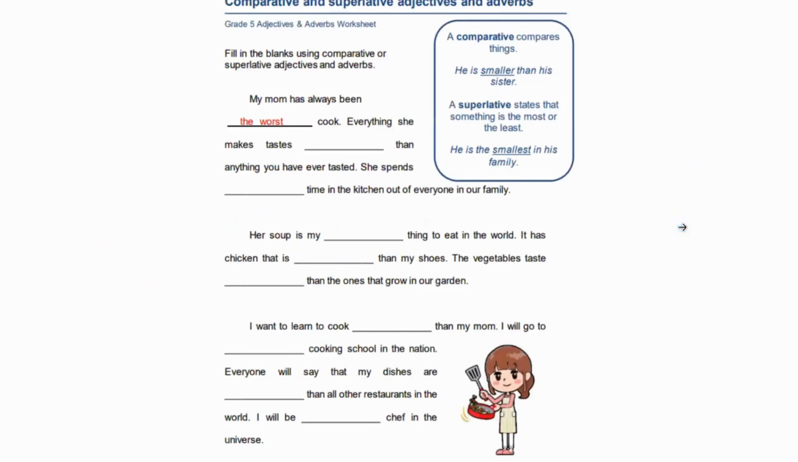Now, let's do a quick exercise. What I want you to do is read out the sentences, and for the blanks, find the most suitable adjective that we have, and then tell me whether it's the comparative form or superlative form. So basically just give me the answer. I already have an example up there: my mom has always been the worst cook. Could you please proceed from there?